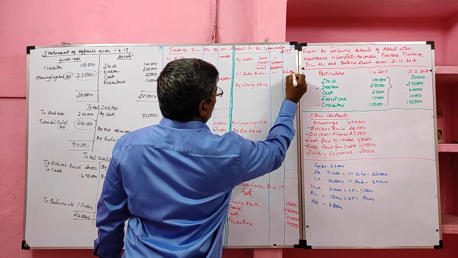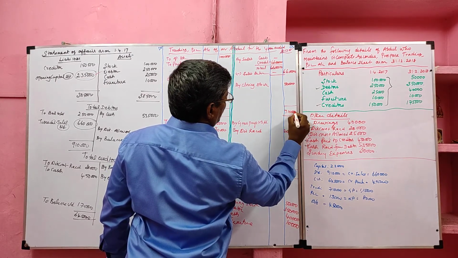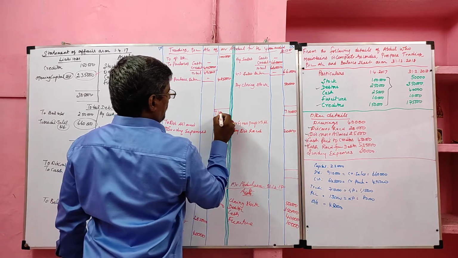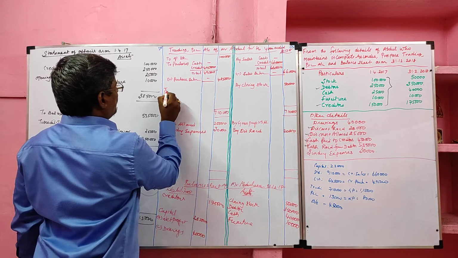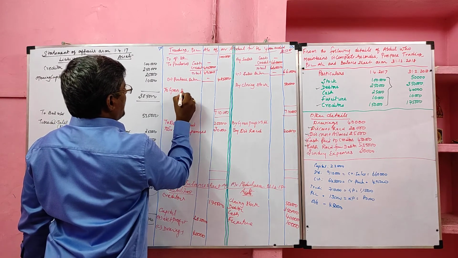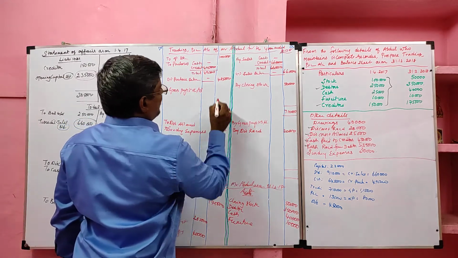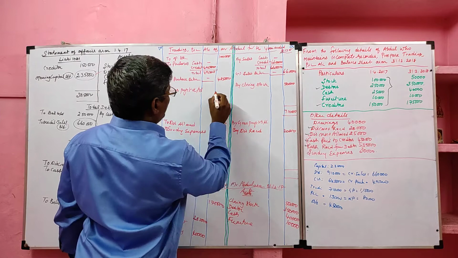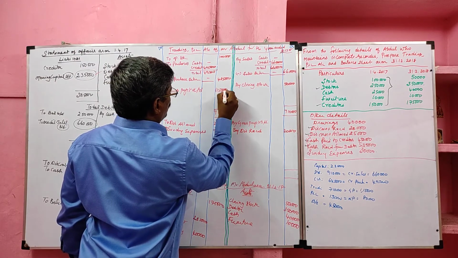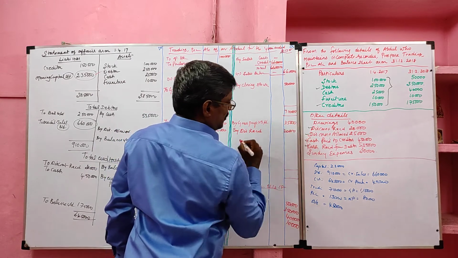So the total of trading account credit side is 7,10,000. 7,10,000 minus 5,95,000, we will get what? Gross profit, C/D. So 710 minus 595, already I recorded, 1,15,000 gross profit. This gross profit should be transferred to profit and loss account.